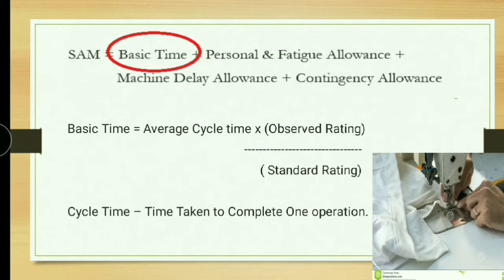First we will discuss basic time. Basic time equals average cycle time into observed rating divided by standard rating. Here, what does cycle time mean? Cycle time means the time taken to complete one operation.